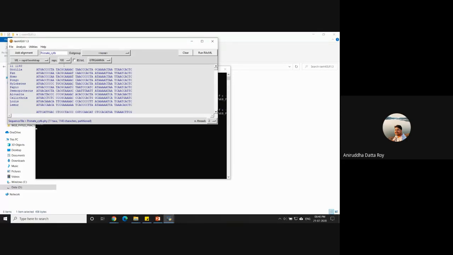Okay, so this is the number of bootstrap replicates that you want to do. By default, it is set to 100, so let's keep it at 100. But remember that if you want to publish, you should ideally do 1,000 to 10,000. It really depends on your data set. Okay, so we're going to do 100.